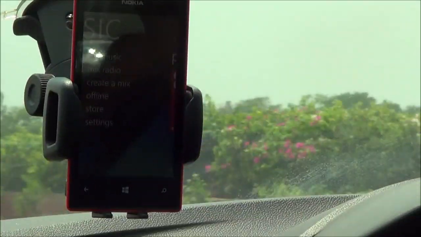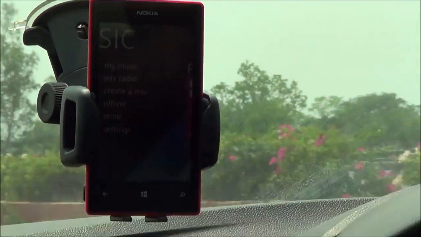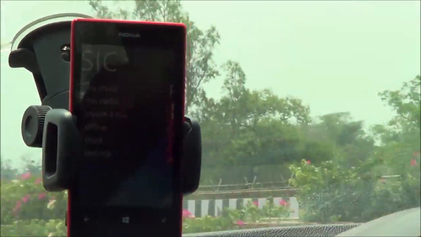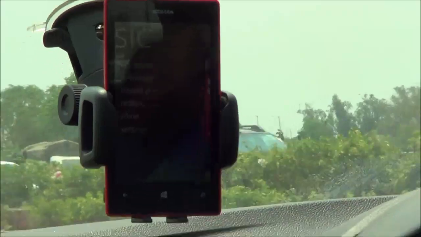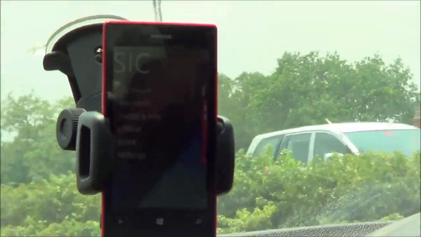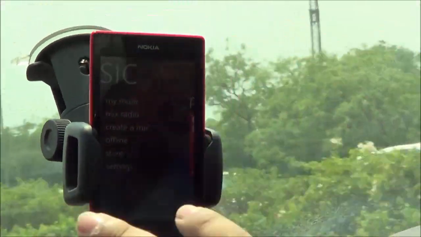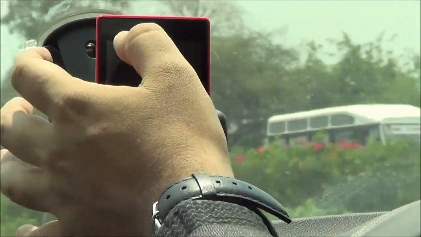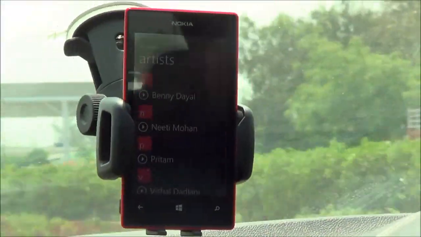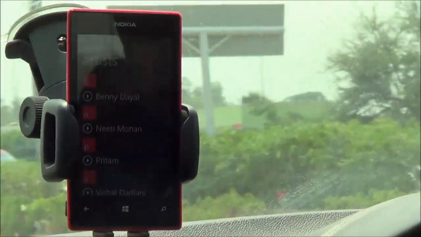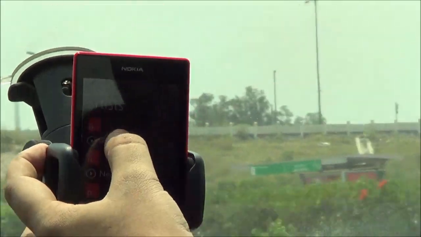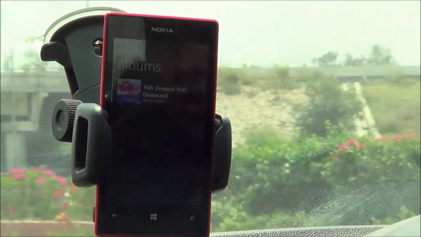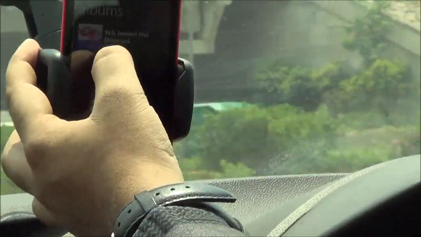Keep right. One more thing I would like to tell you is that when I was coming to Delhi, I downloaded some music on Nokia Lumia 520, and that music is actually in offline mode. So right now the navigation is working in the background, and if I want to listen to some music, I can actually go to my music, because all the songs which I have downloaded from the Nokia Music Store, I can play, the songs which are from the latest movies. As you can see, I have downloaded this particular song.